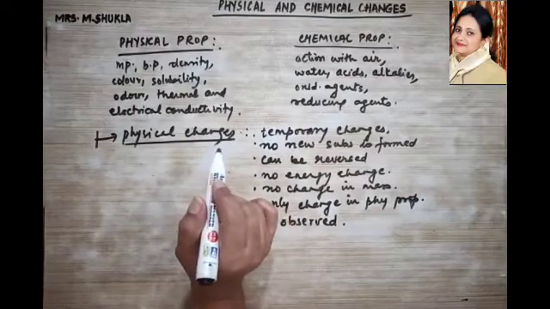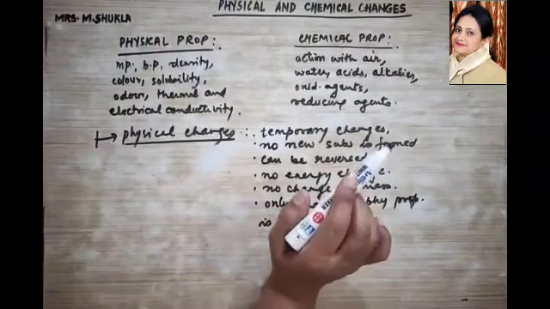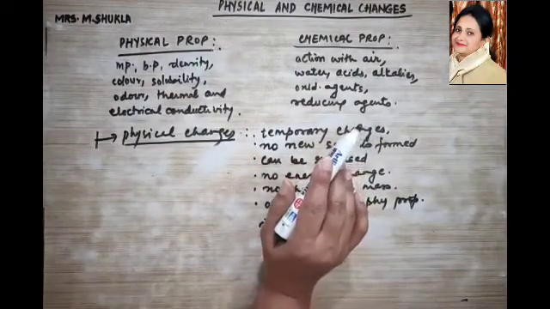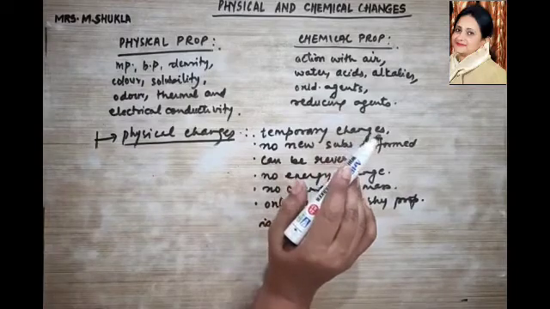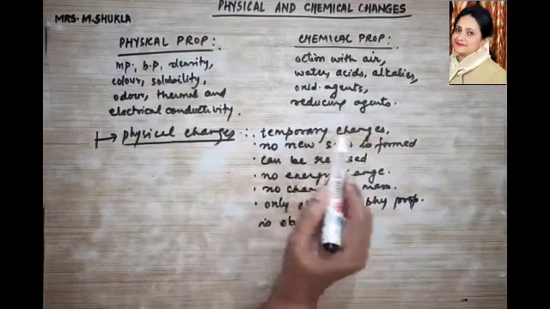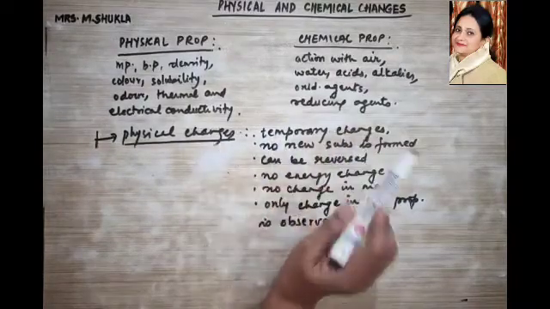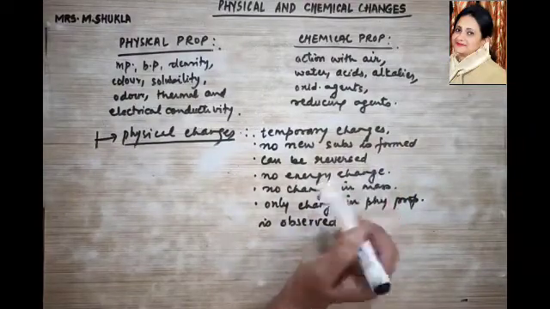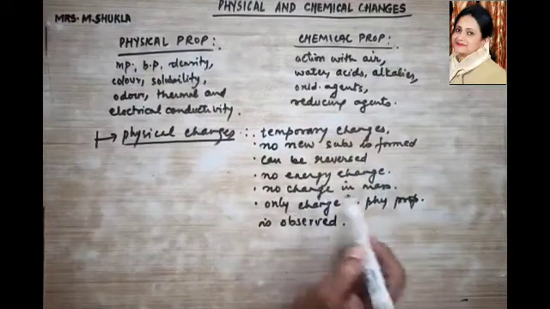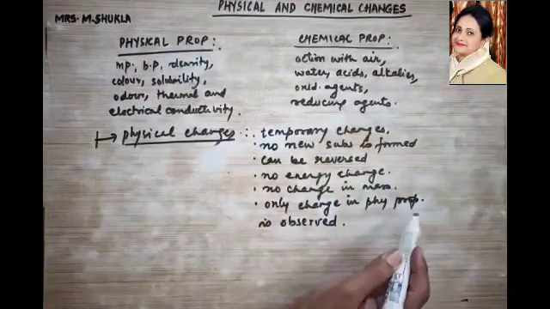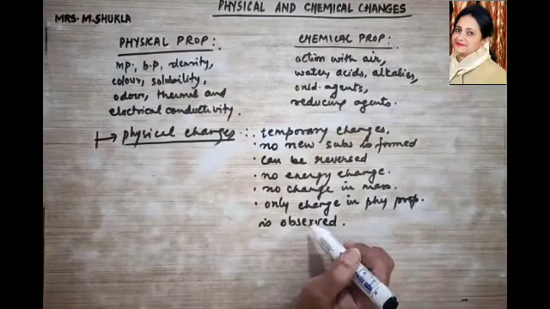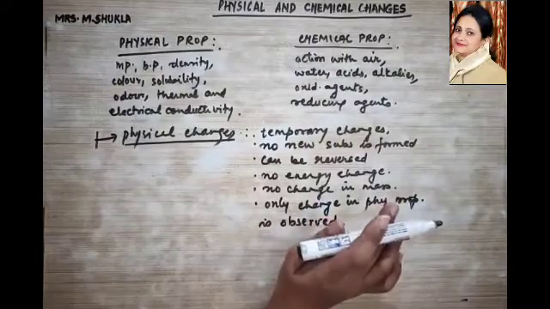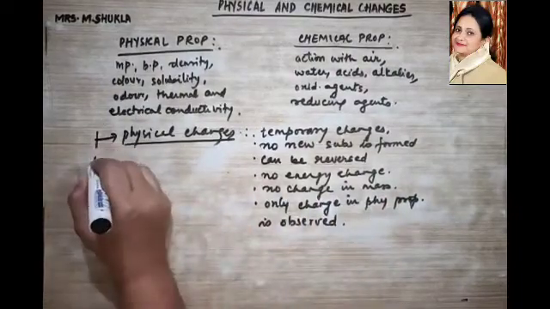Let's understand what is a physical change. It is a temporary change in which no new substance is formed and it can be reversed by simple physical means, right? So what are those characteristics? Physical changes show temporary changes, no new substance is formed, it can be reversed, no energy change takes place, no change in the mass takes place. Only what change do we observe? We only see the change in the physical properties. Clear? So let us now talk about certain examples.